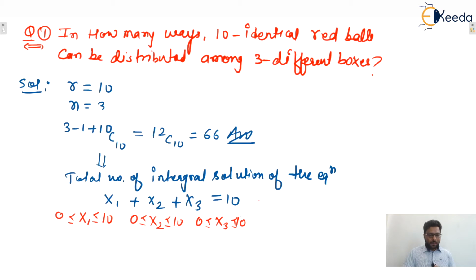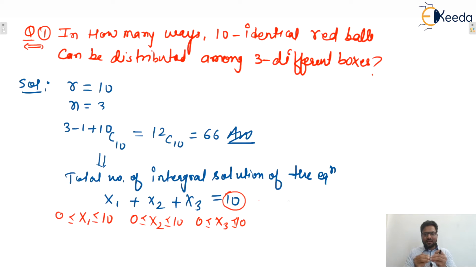Now you only tell me. Here we can assume that there are three boxes x1, x2, x3 and 10 things are to be distributed among these three boxes. Yes or no? These are different boxes because x1, x2 and x3 are different, and we need to distribute 10 things among these because the sum will be 10.